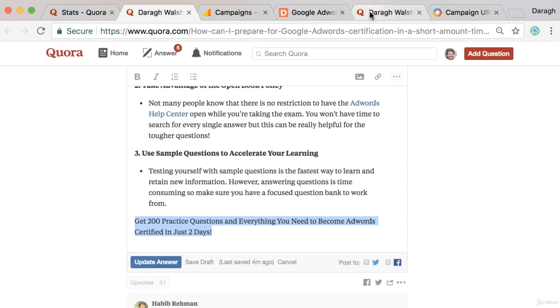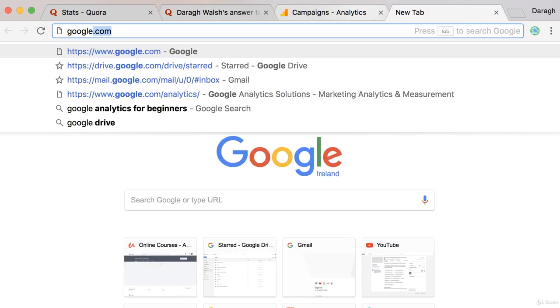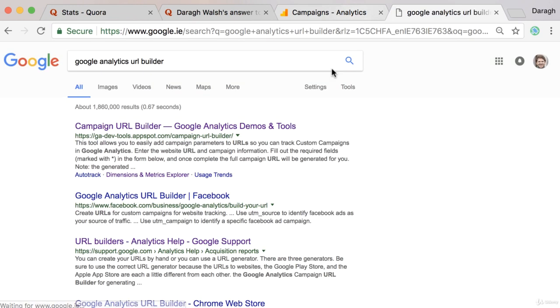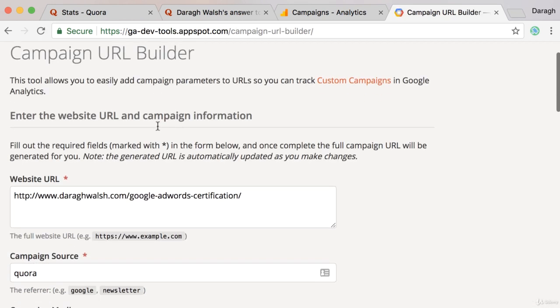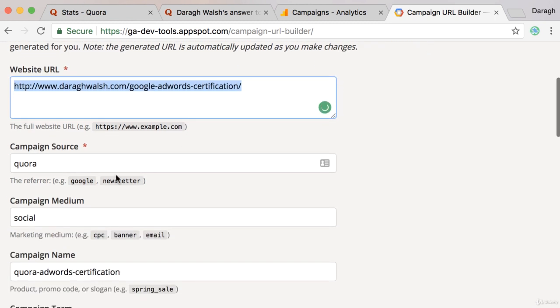So to create the special link, what you want to do is go ahead and type into Google Analytics URL Builder. And that's going to bring up this free tool from Google Analytics where we can input the page on our website that we want to send people to from our Quora question. So the next thing we need to put in is our campaign source.